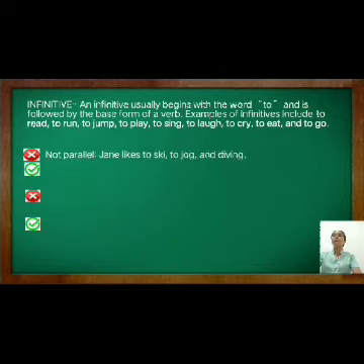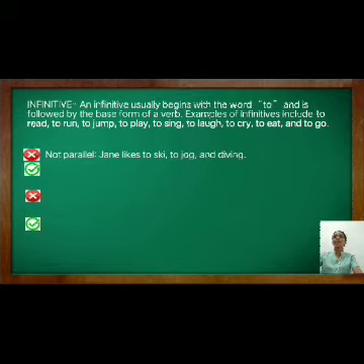To determine sentences in a parallel structure with the use of the infinitive form, we have here an example. Jane likes to ski, to jog, and diving. This sentence is not parallel. Why? Because diving breaks the parallelism of the sentence, as it is in a gerund form, while to ski and to jog are in the same pattern, the infinitive form. So to make this parallel, we have to transform diving, a gerund form, into an infinitive form, which is to dive.